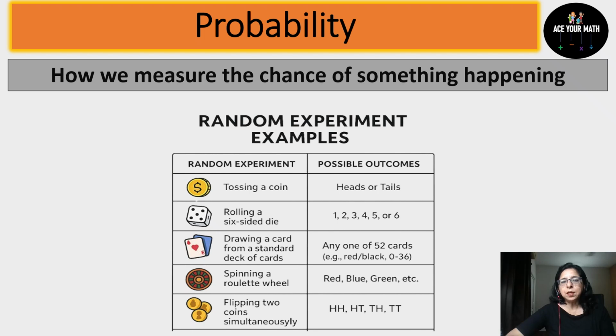So tossing a coin, rolling a six-sided die, drawing a card, or spinning a wheel, flipping two or three coins simultaneously, all these are the examples of random experiments.